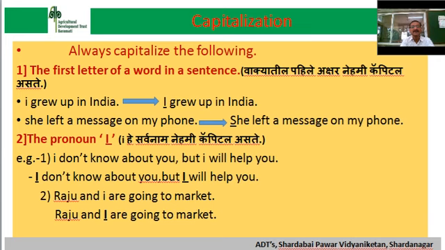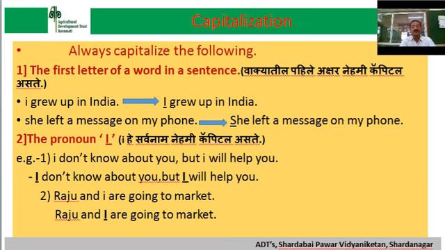First of all, we will study where capital letters are used. Always capitalize the following. Now, we are going to learn some rules. First rule, the first letter of a word in a sentence. For example, I grew up in India. In this sentence, I is the first word, so it is written in capital. Second sentence, She left a message on my phone. In this sentence, S is the first letter of the first word, that's why S should be written in capital.